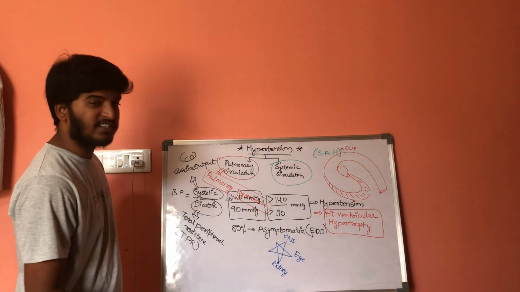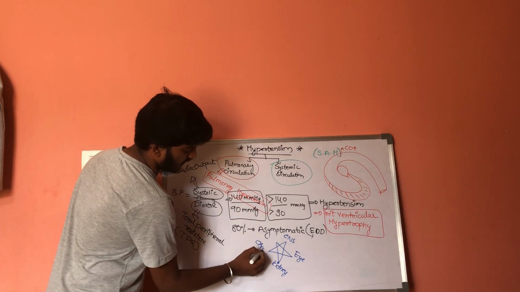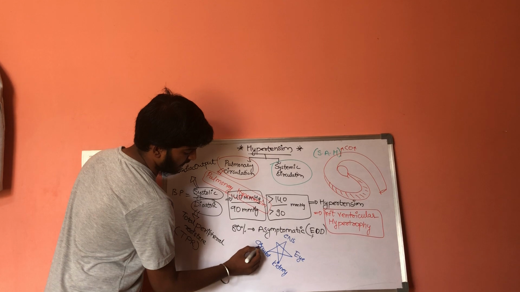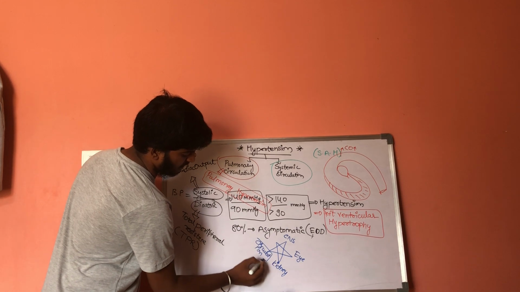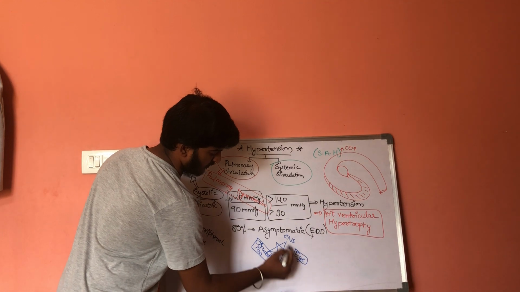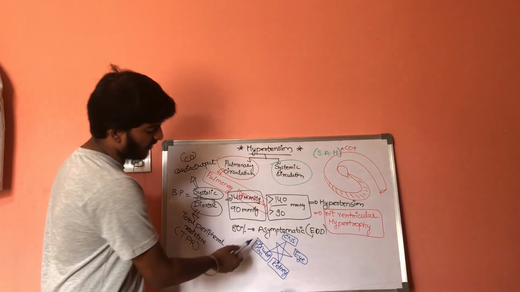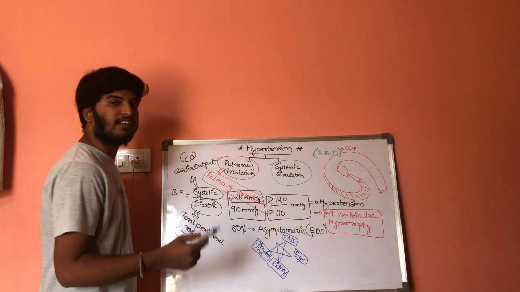Next one is circulation. Normal blood circulation will get affected. The last one is the heart.